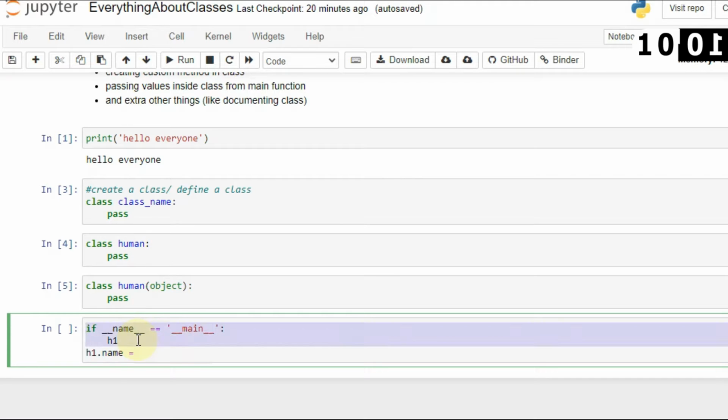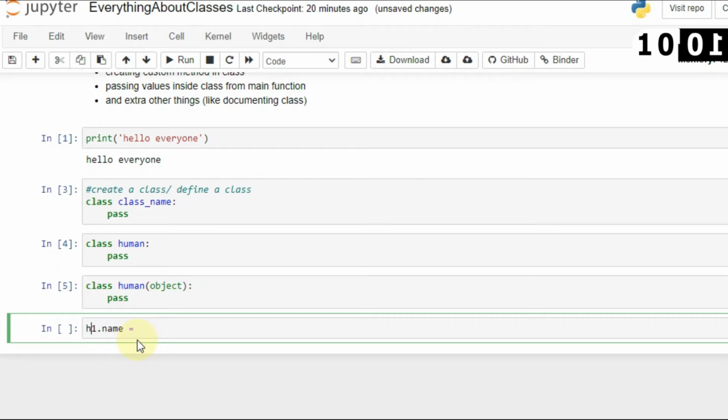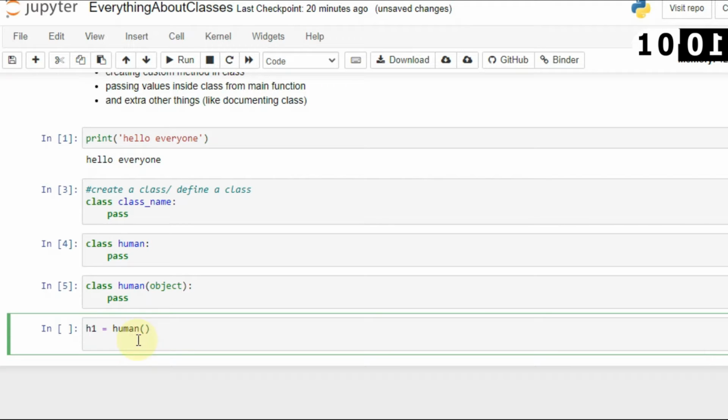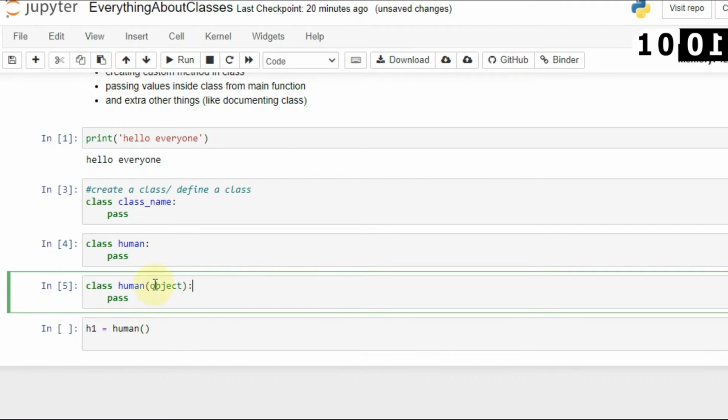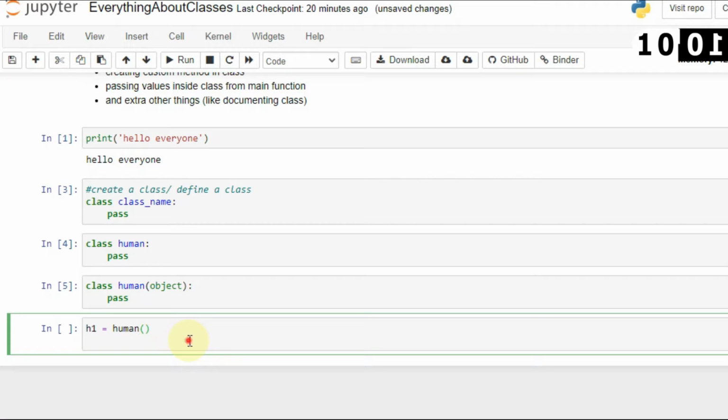Okay, so now let's say that I want to create an object h1. I will first write h1 is equal to the class name, so I will say Human. Here I am not passing any parameter, because I have not defined any constructor or init method. If you use attributes or parameters inside the constructor method, then you have to pass some values here as well, but here I am not passing any values, so it is not necessary.